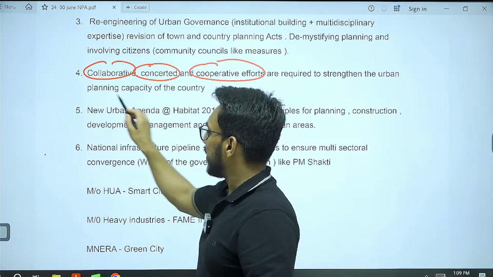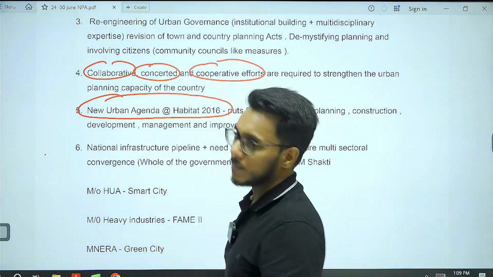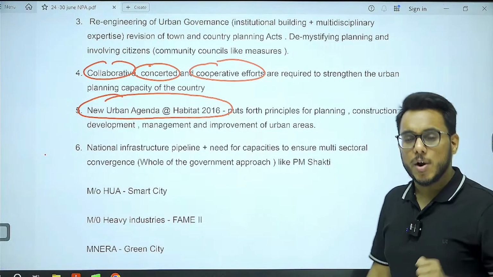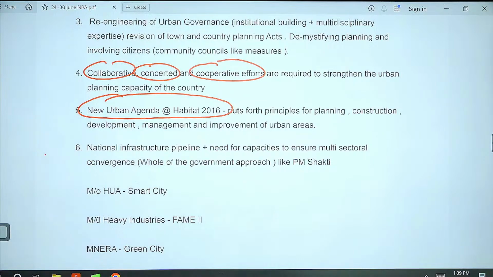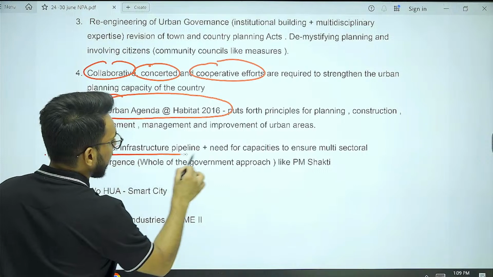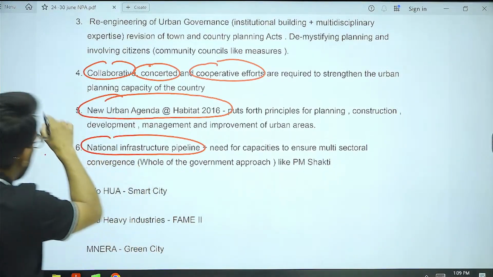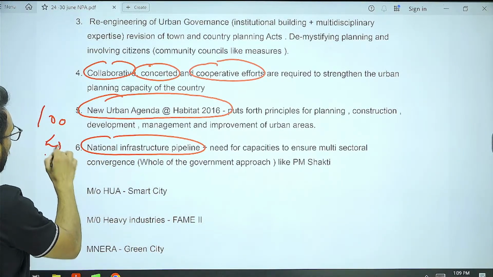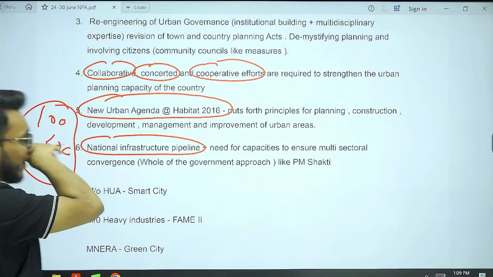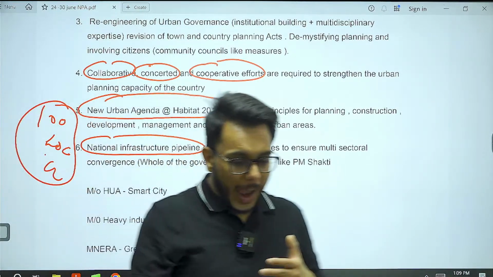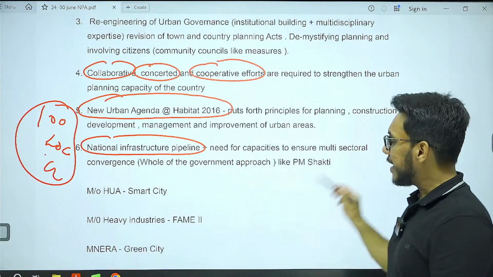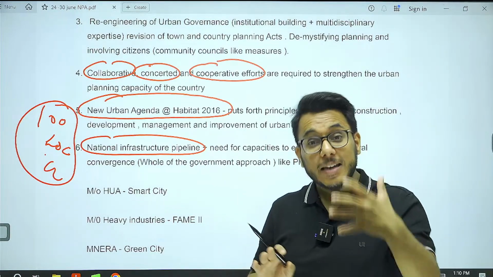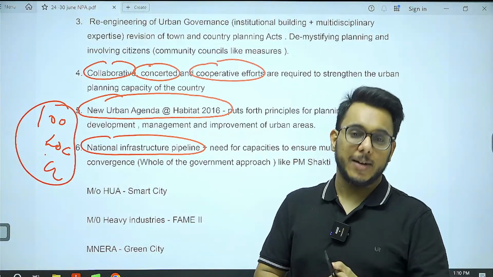And then we need to implement the New Urban Agenda. The New Urban Agenda was issued in 2016. It has given some excellent prescriptions, some excellent advice with respect to improving conditions in urban life. Then next is the National Infrastructure Pipeline. Now you see this particular thing. Under the National Infrastructure Pipeline, 100 lakh crore rupees will be invested in infrastructure. Now, as we have come out with a dedicated project such as the National Infrastructure Pipeline, we need to have such an initiative for urban governance, for urban area improvement also. Fine.